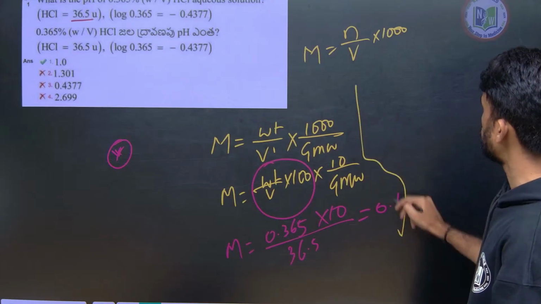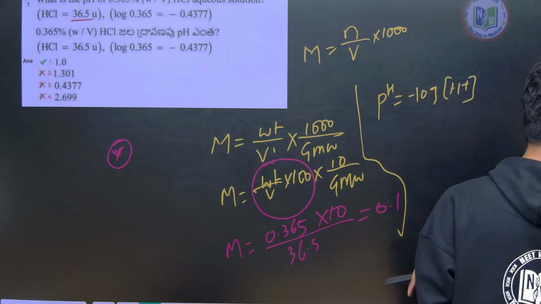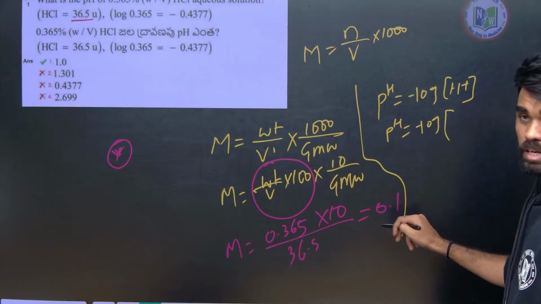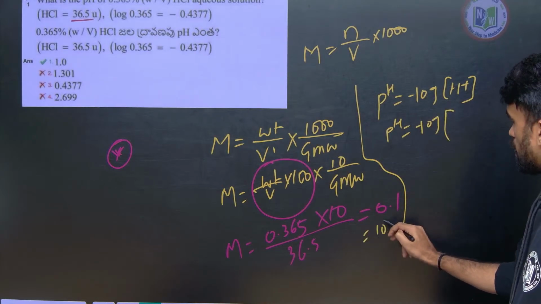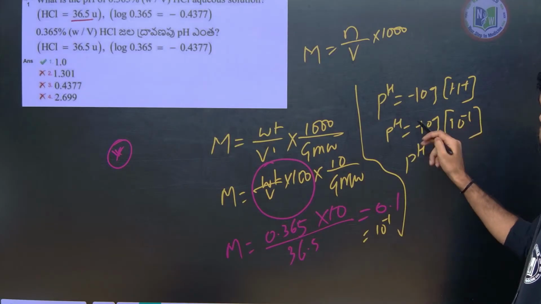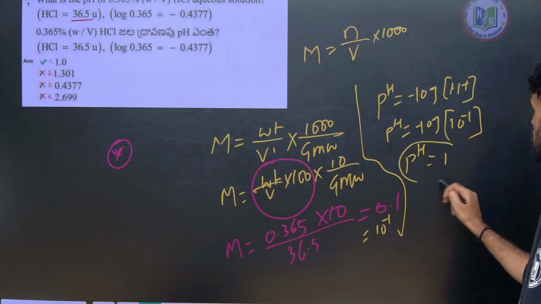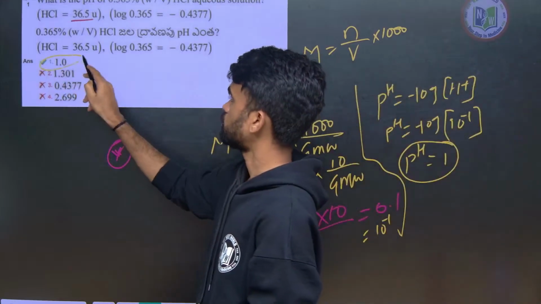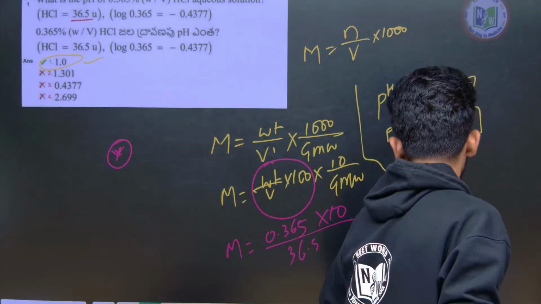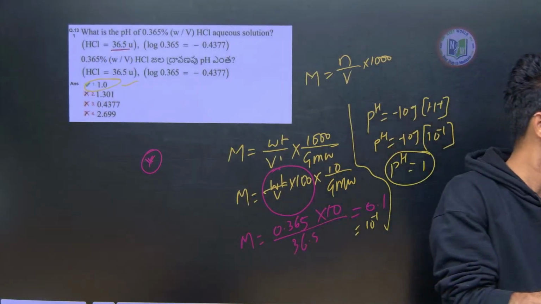So now what is the pH formula? pH equals minus log of the concentration of H+. What is the concentration of H+? Here, 0.1 I can write as 10 power minus 1. So now pH will be minus 1 into minus, it will be plus 1, log 10 will be 1. So pH will be 1. So we have option number 1. That's it. Hope it is clear. This is an easy question but a little time-consuming to solve. If you are slow in calculation, then it will make you kill your time.